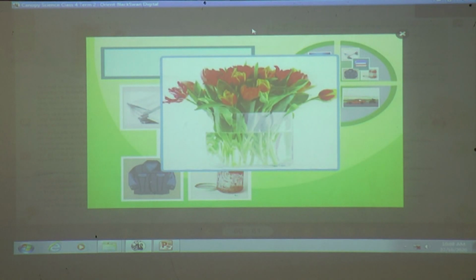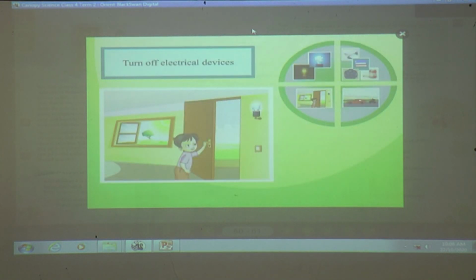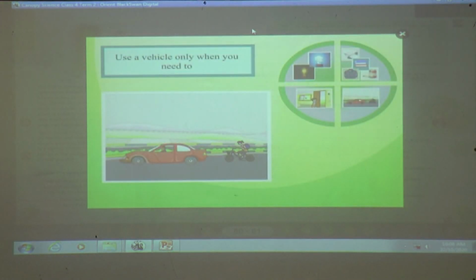Reuse it. When an electrical device is not being used, turn it off. For example, turn off the light when you leave a room. You can switch it on again when you need to. Vehicles are one of the biggest causes of pollution.